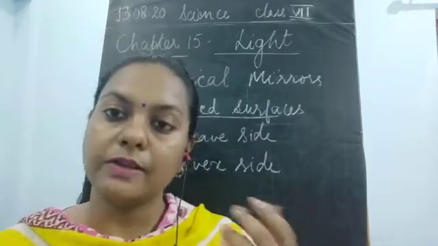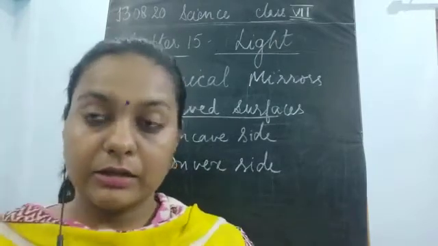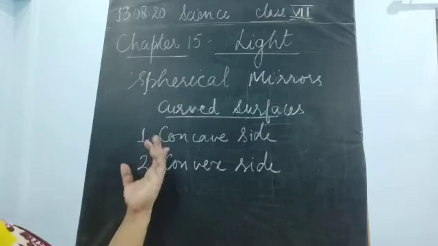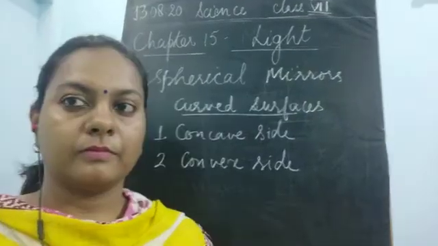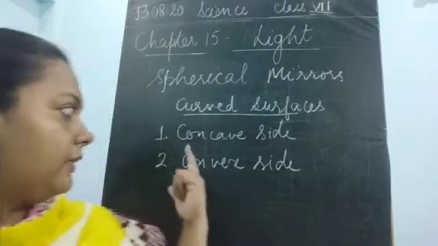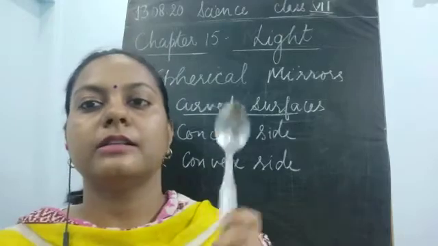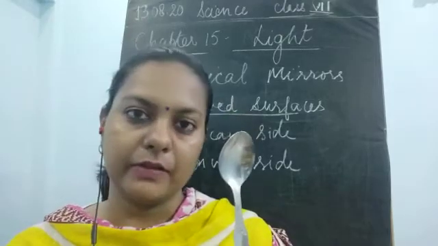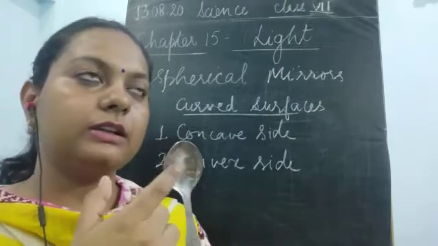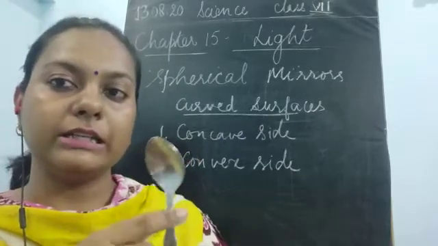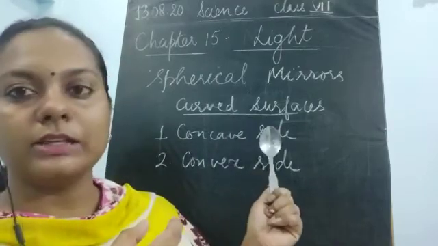So one of the surfaces is known as the concave side and the other one is known as the convex side. This concave and convex side is very easy for us to understand using this curved surface which I have in the form of the spoon. The surface which is curved inwards, the inner surface of the spoon from where you eat the food, is known as the concave side.